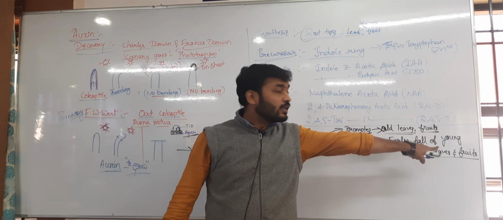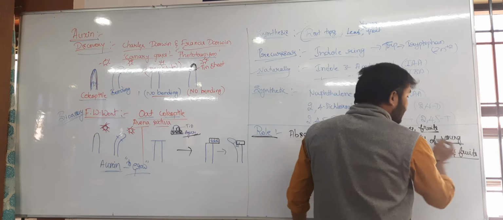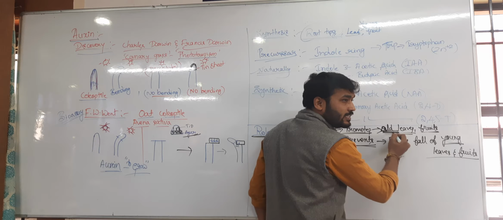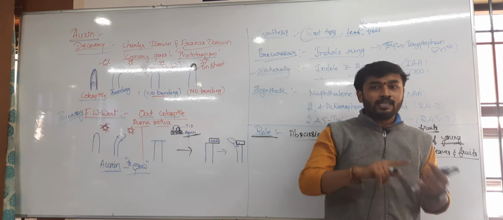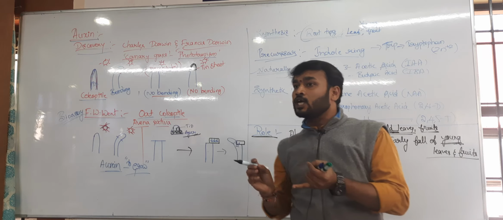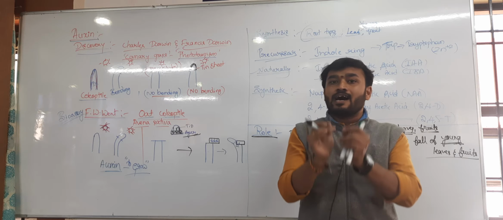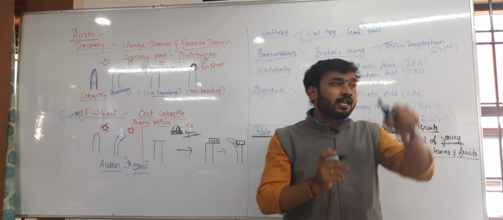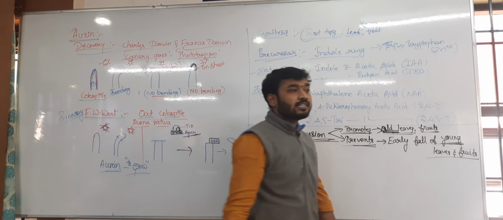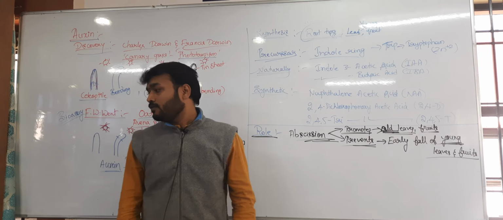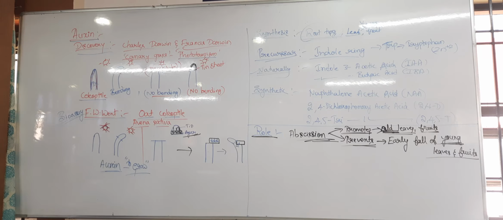Early fall of this one, not this. There is a different term. I have mentioned young leaves and fruits. Why? When there is a more concentration of auxin, it will promote the growth. Hence, the early falling is prevented. Nothing but it is acting as an anti-abscission for young structures like leaves and fruits. Clear?